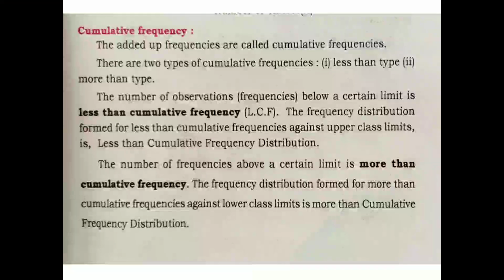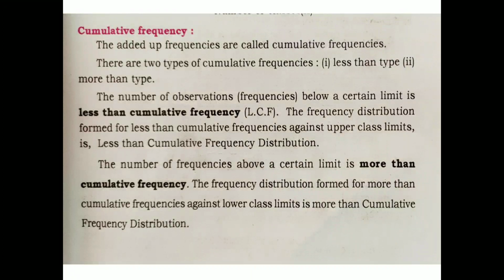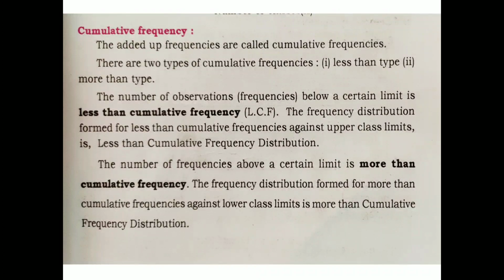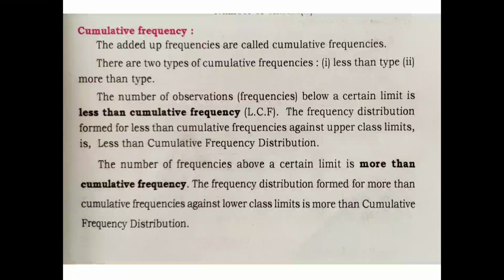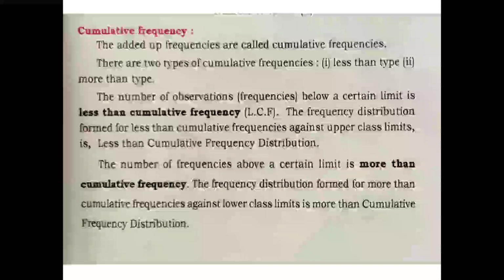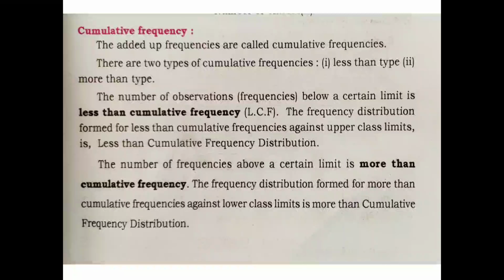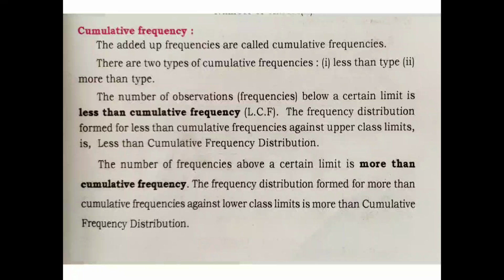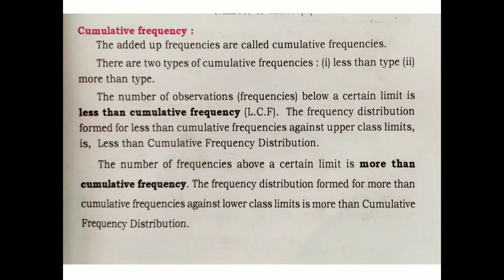The number of observations below a certain limit is less than cumulative frequency, formed against the upper class limit. The number of frequencies above a certain limit is more than cumulative frequency.